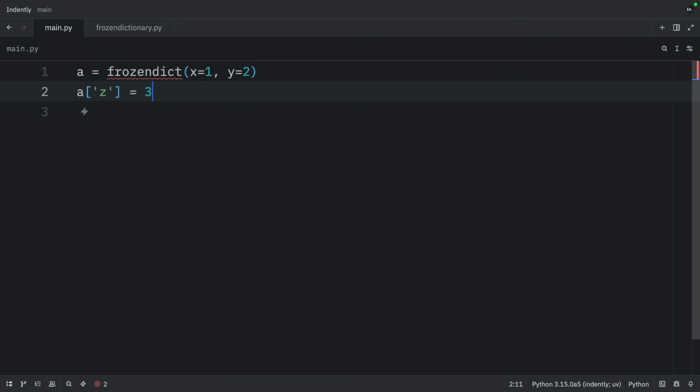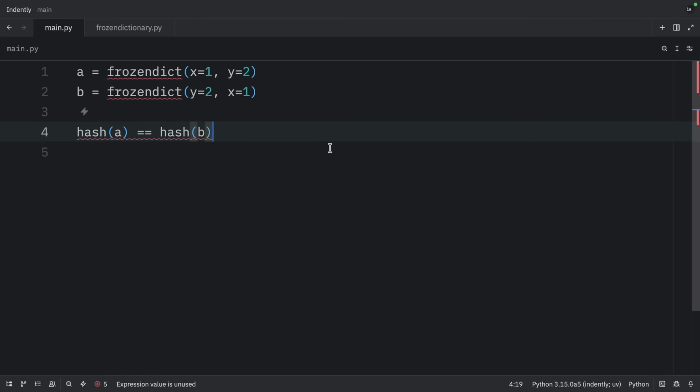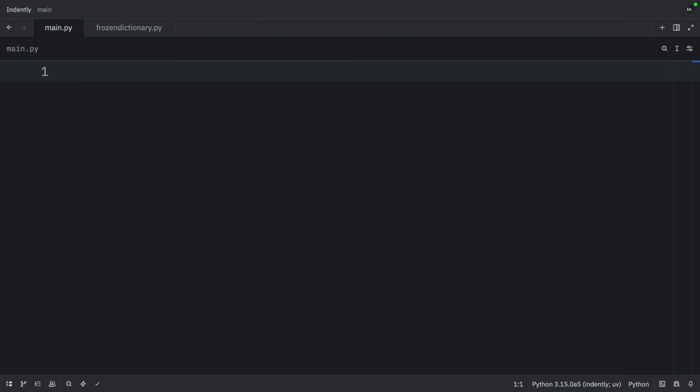Trying to create a value or change a value will raise a type error. In this case, it's going to raise a type error which states that a frozen dictionary object does not support item assignment. And comparisons, once again, do not take order into account. So if you were to compare the hash of A to the hash of B, this will return true, because they both contain the exact same key value pairs. You can also type in A is equal to B, and that will also return true, even if the key value pairs in B are reversed. It's also possible to compare an FD directly to the built-in dictionary type, if that's what you want to do.